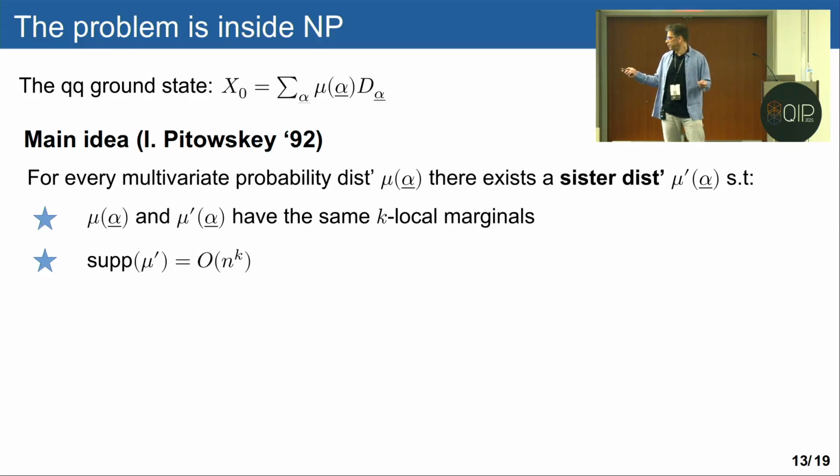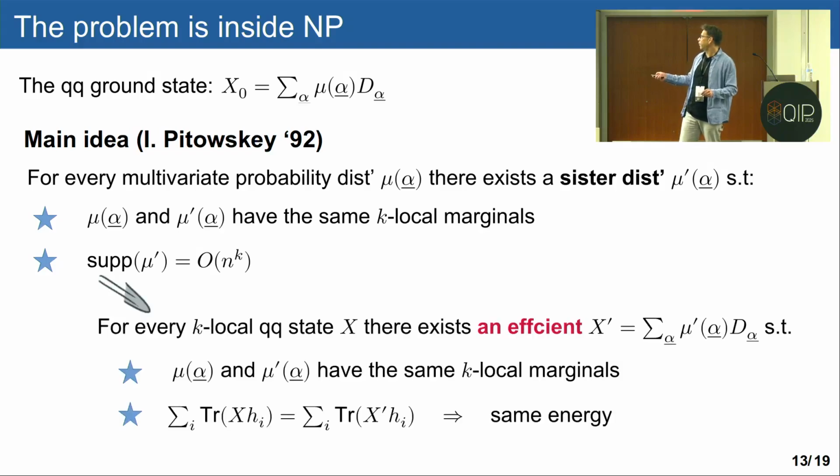If we plug it into the quasi-quantum state, then we automatically get that for every k-local quasi-quantum state, there is an efficient sister state that has the same marginals and therefore the same energy, but on top of that has an efficient description. So that's what puts it inside NP.